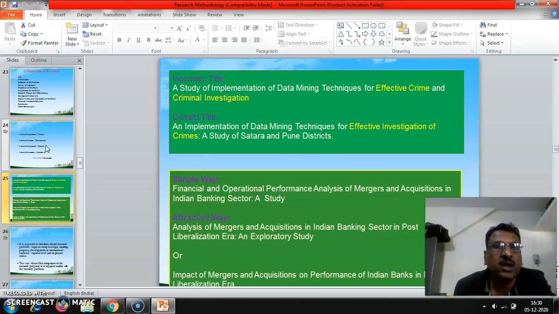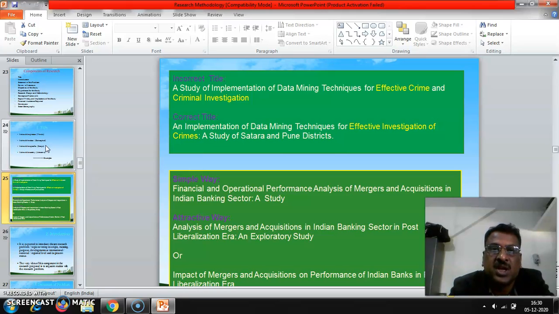Okay. Next one, incorrect title. How is the incorrect title? That is: a study of implementation of data mining techniques for effective crime and criminal investigation. That is wrong. The correct way is: an implementation of data mining techniques for effective investigation of crime, a study of Satara and Pune districts.